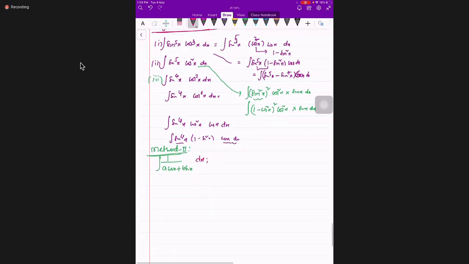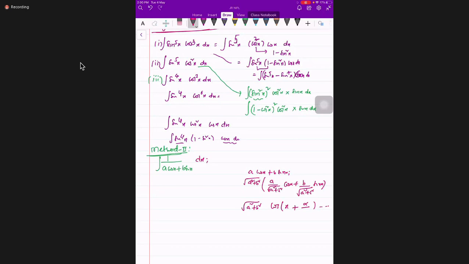Yesterday also we applied this. What I did, students, after writing a cos x plus b sin x, was divide by the square root of a square plus b square. Since we are dividing, we need to multiply also: root of a square plus b square into a by root of a square plus b square cos x plus b by root of a square plus b square sin x. After that, we convert this in terms of cos of x plus some alpha.